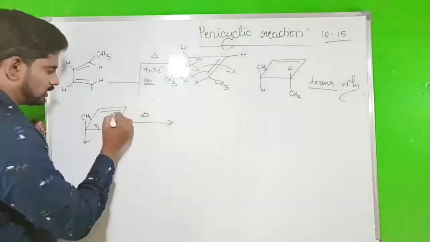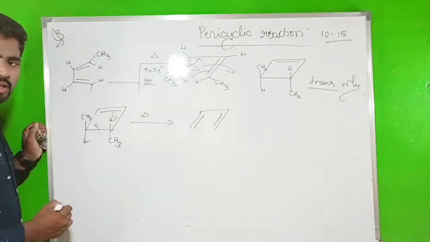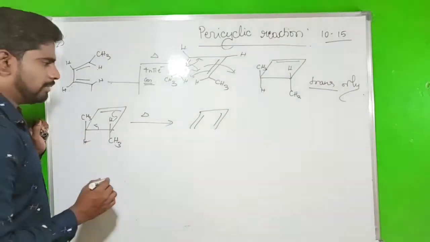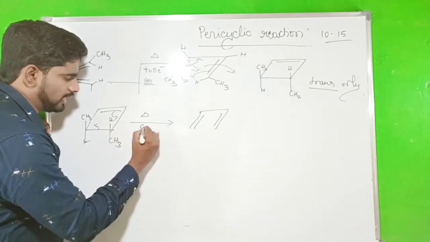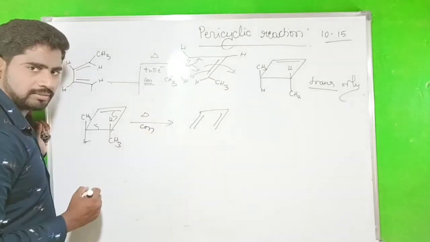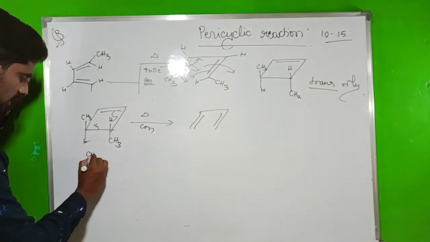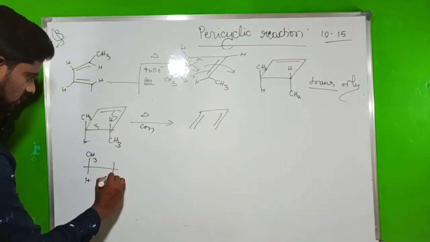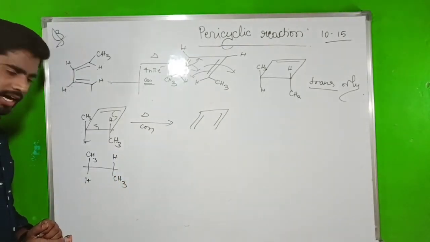The bond shifts here, it comes like this. Alright. Okay, so the bond comes here. It may be cis or trans, you have to identify. So which rotation will take place? Thermal is a conrotation. So conrotation means same side rotation. Look here, you write like this: CH3, H, CH3. Now you have to approach the conrotation.